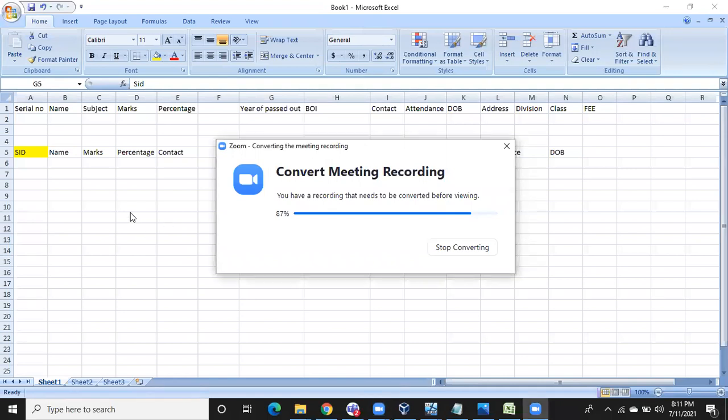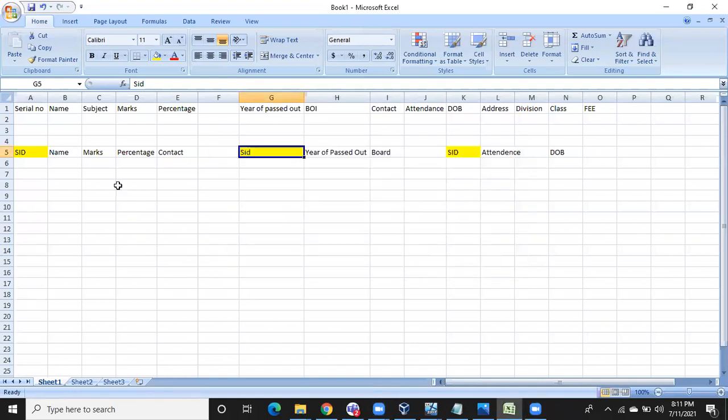So that's why we are going to create small tables, and we are going to create a relationship between the tables using a common column. This common column will help you to maintain the relationship between the tables.